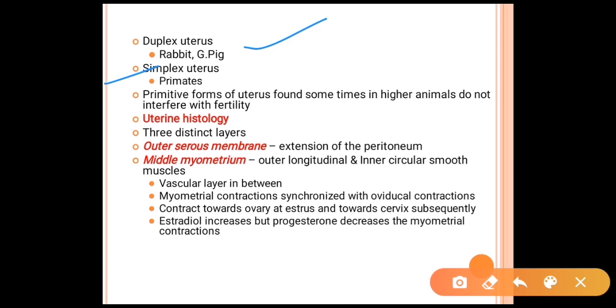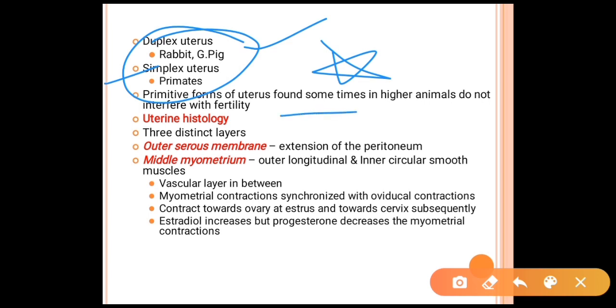Many questions about which type of uterus is present in the rabbit, the guinea pig, and the primates have been asked in competitive examinations. The primitive forms of the uterus are found sometimes in the higher animals and do not interfere with the fertility.